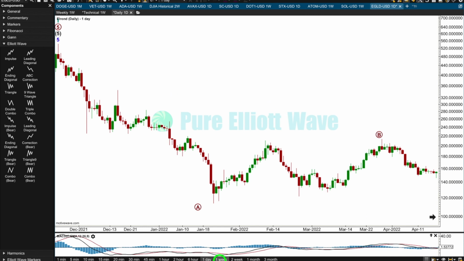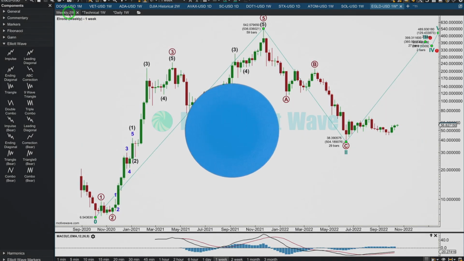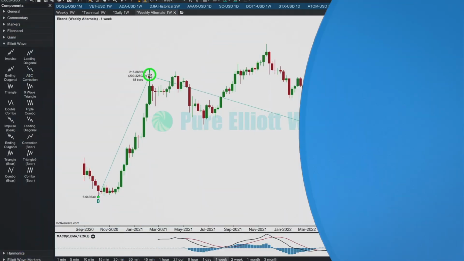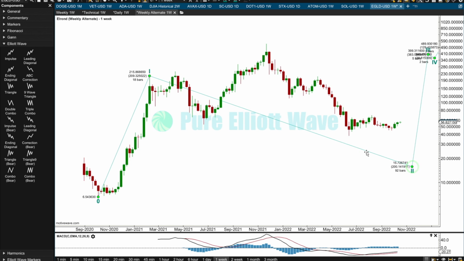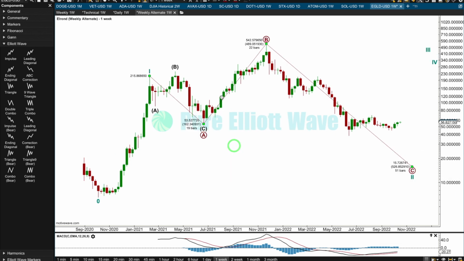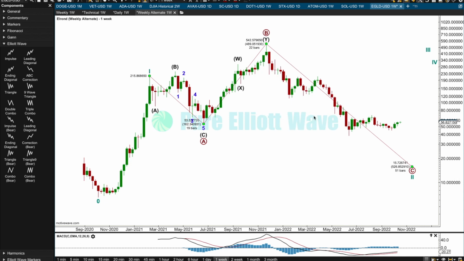So this is the first idea I can see. A 5 up here, a 3 down here. But I can see another idea, and the implications are important. A 5 up here, or here, either way, and then an incomplete 3 down as an expanded flat. So now we have to see this. Oh, now this looks, see, this is one reason why I want to see that. Yeah, that looks good. And then this could be a double zigzag, and that might actually have a better fit.